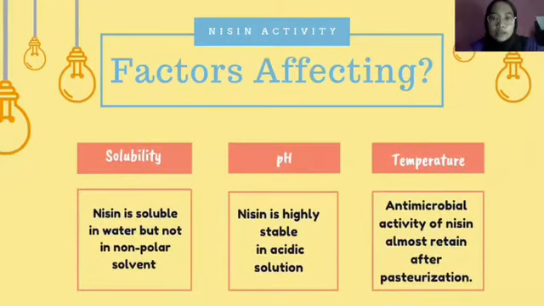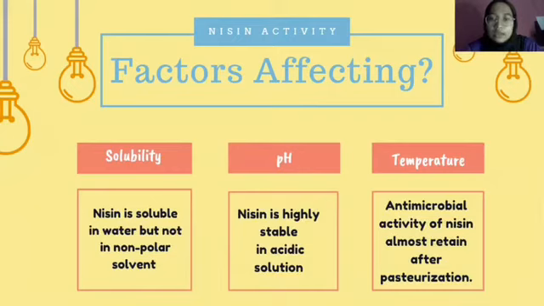Okay, now I will explain about the factors that can affect the antimicrobial activity of Nisin. The first factor is about the solubility. Nisin is soluble in water but not in non-polar solvent. So this factor can contribute to antimicrobial activity because antimicrobial activity of Nisin is largely dependent on the aqueous solubility of Nisin itself. The second factor is about the pH.